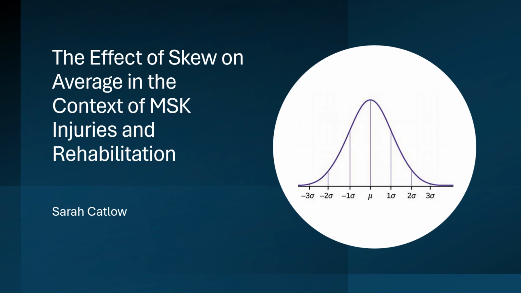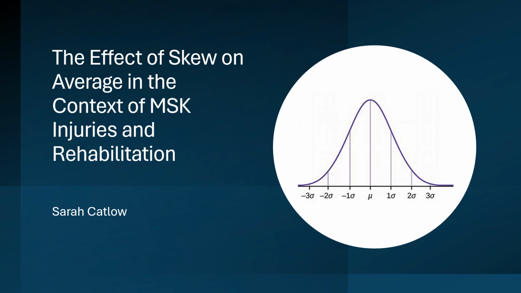Hello, today we're going to look at the effects of skewness on the average, particularly the mean. This is a significant aspect to consider in data analysis related to musculoskeletal injuries and rehabilitation. Skewness refers to the asymmetry in the distribution of data values. There are two types of skewness: positive (right) skew and negative (left) skew.